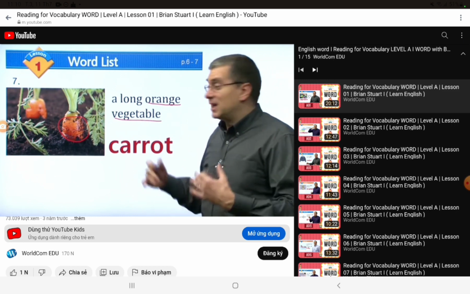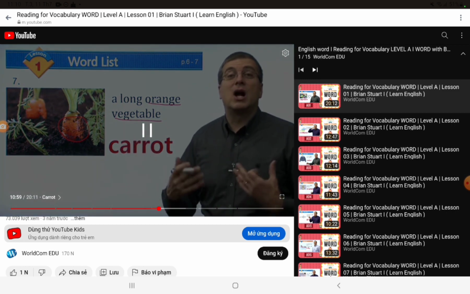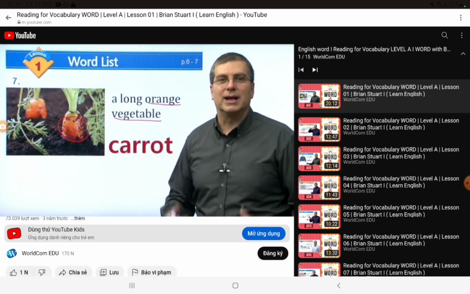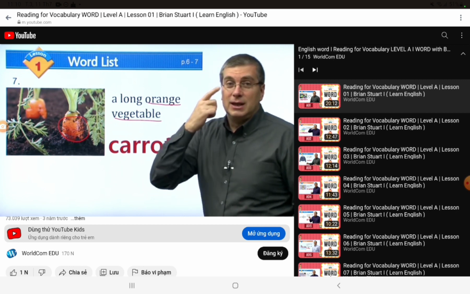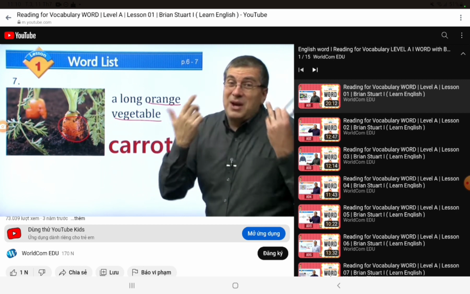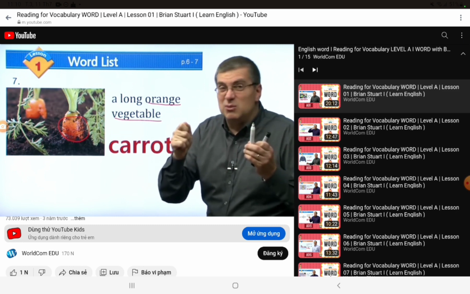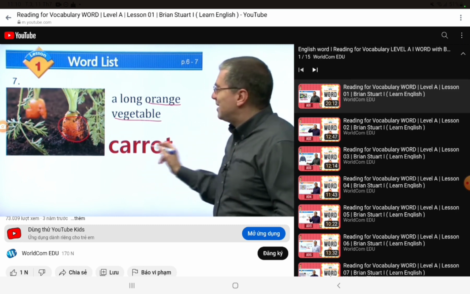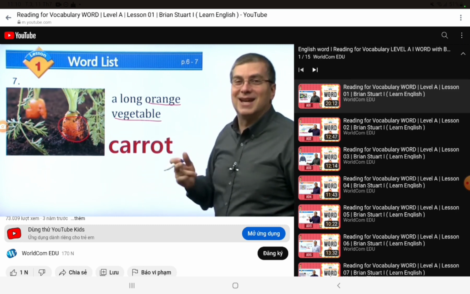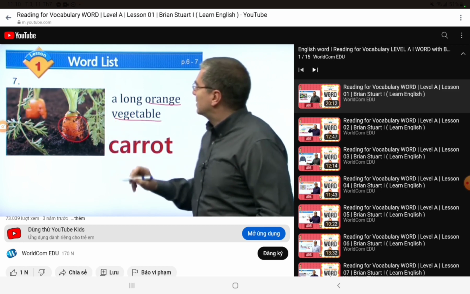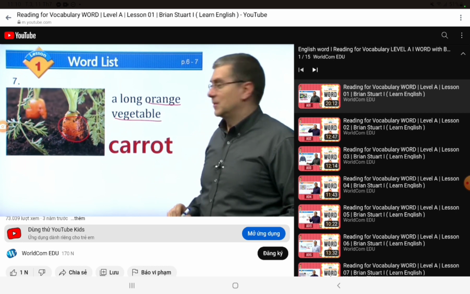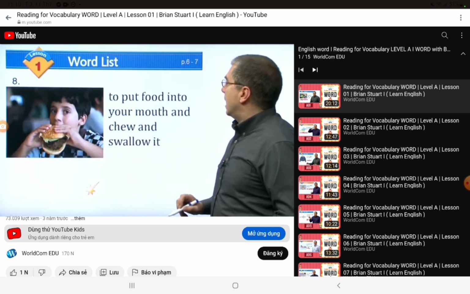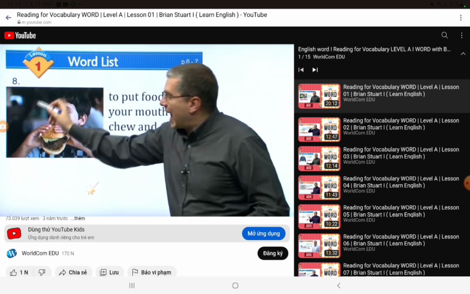We eat the roots of it. The stem is only on top, and the roots are under it. We only eat the roots of the carrot. Sometimes it's long, and it has different sizes too.